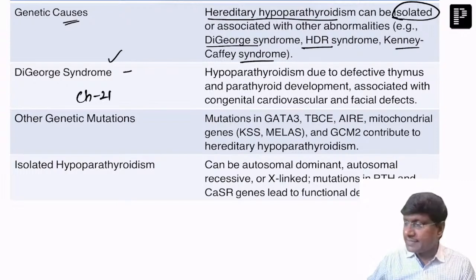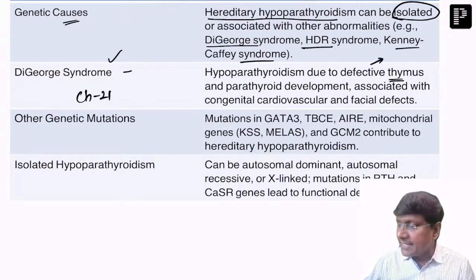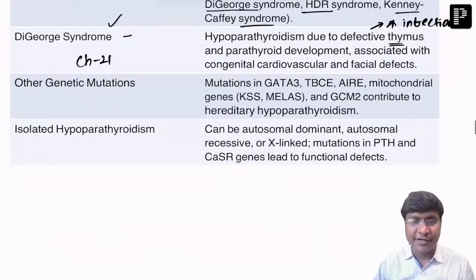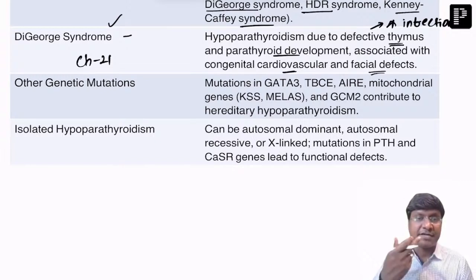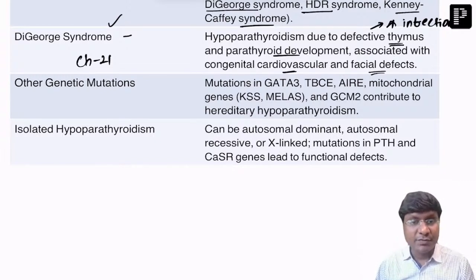First and foremost, there will be a defective thymus gland, and because of that, these individuals are more prone to infections. Then there is also defective parathyroid development resulting in hypoparathyroidism, and there are also congenital cardiovascular and facial defects. These facial defects will be in the form of cleft palate. So this will be DiGeorge syndrome.